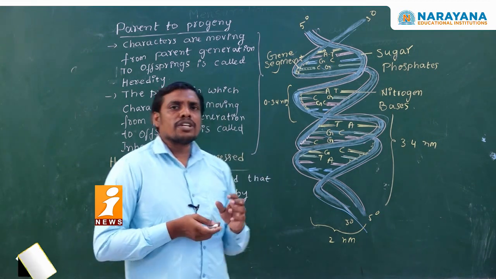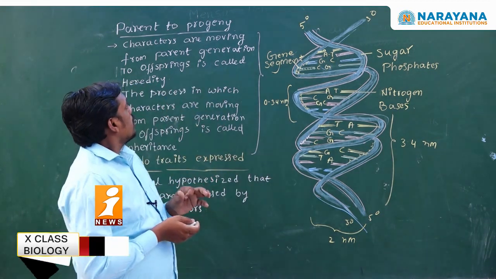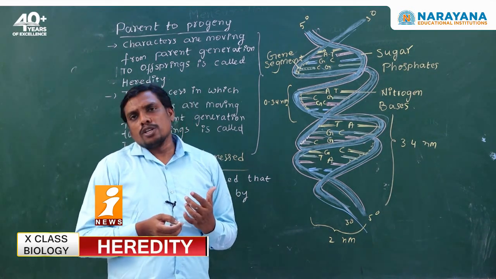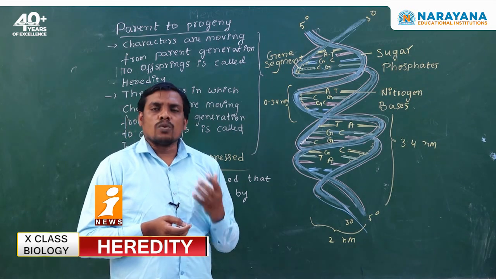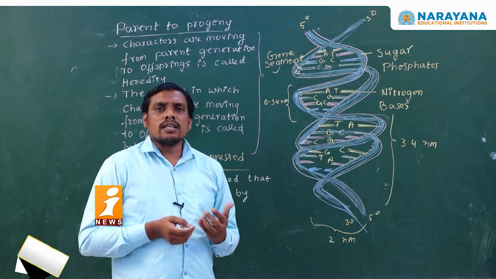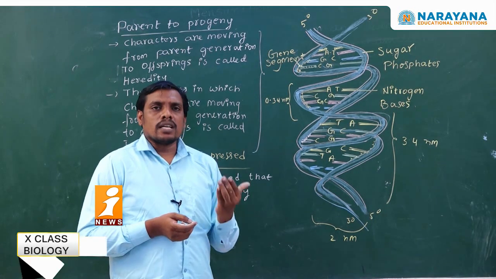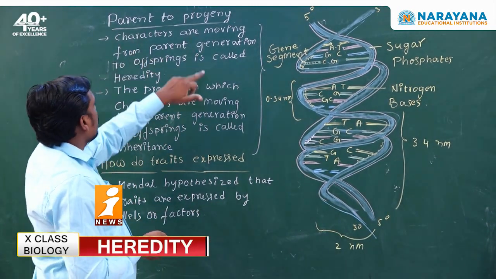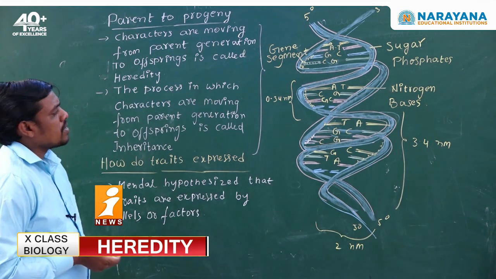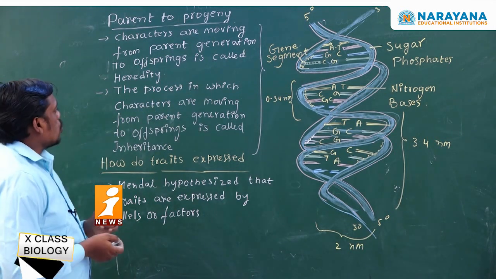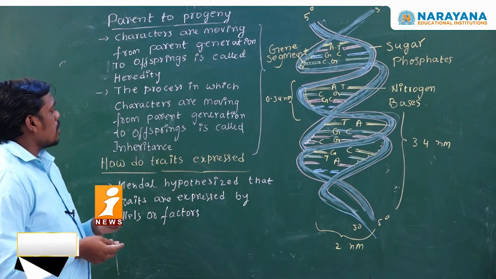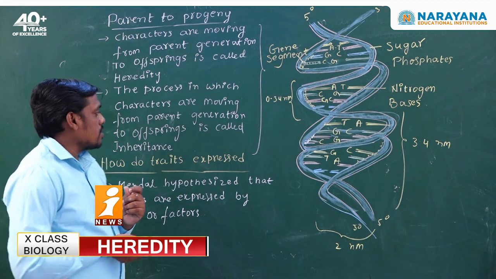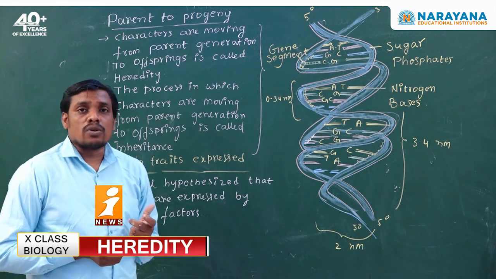A 2 marks question, very important: what do you mean by parent to progeny? How can you understand the concept of parent to progeny? What do you mean by a parent? What do you mean by a progeny? Progeny is nothing but offsprings. The parents are nothing but the parent generation. So the characters moving from the parent generation to offsprings is called heredity, and the process is considered the inheritance process.